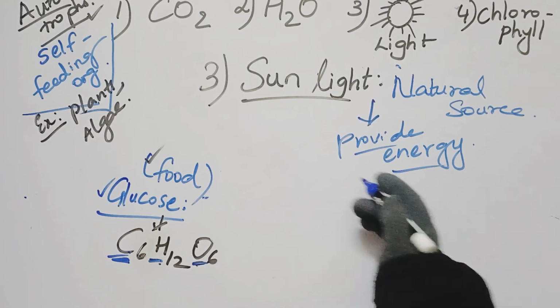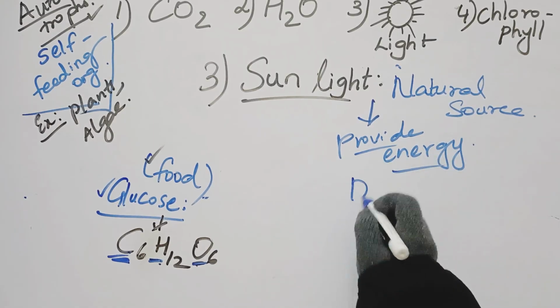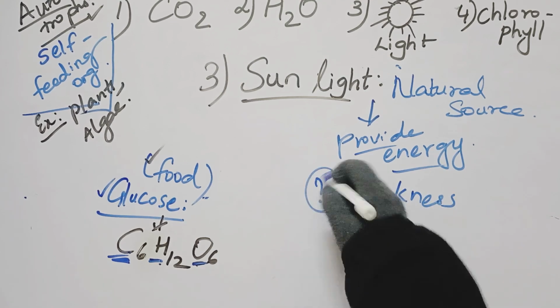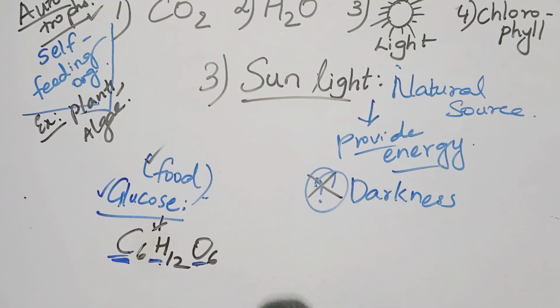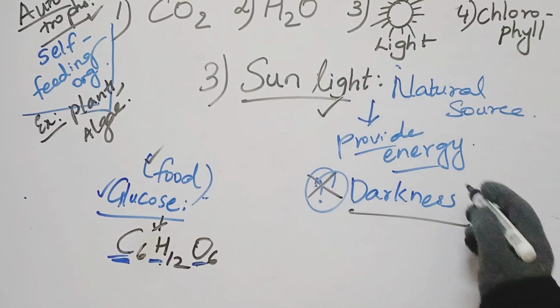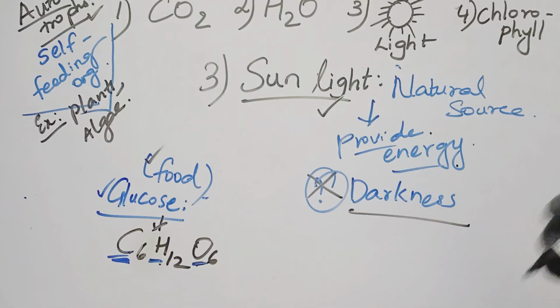So can plants do this process in darkness? Like in darkness, can plants make their food? No, children, plants cannot make their food in darkness because they need sunlight, which is going to provide them energy to do this process.